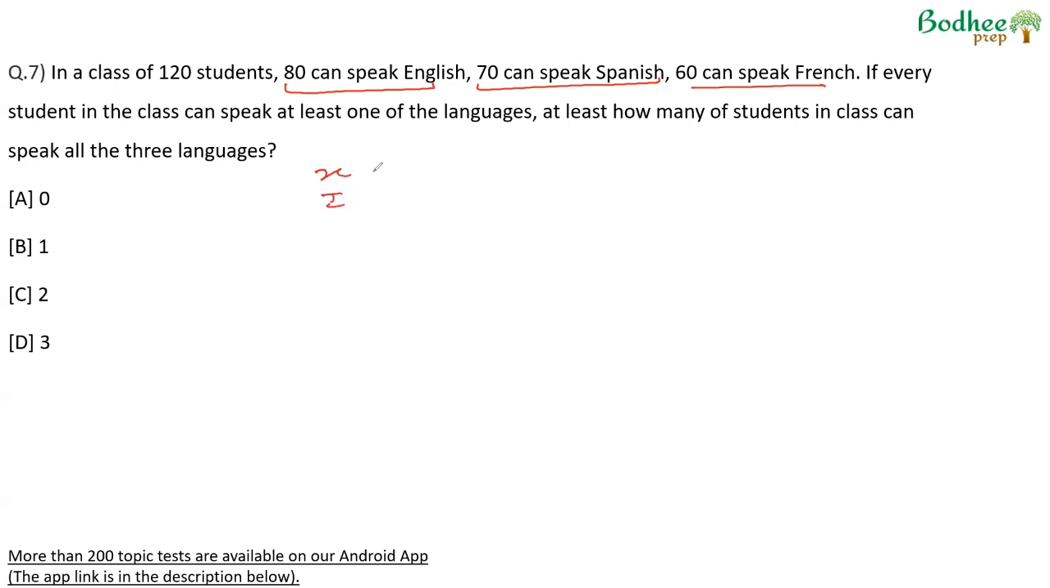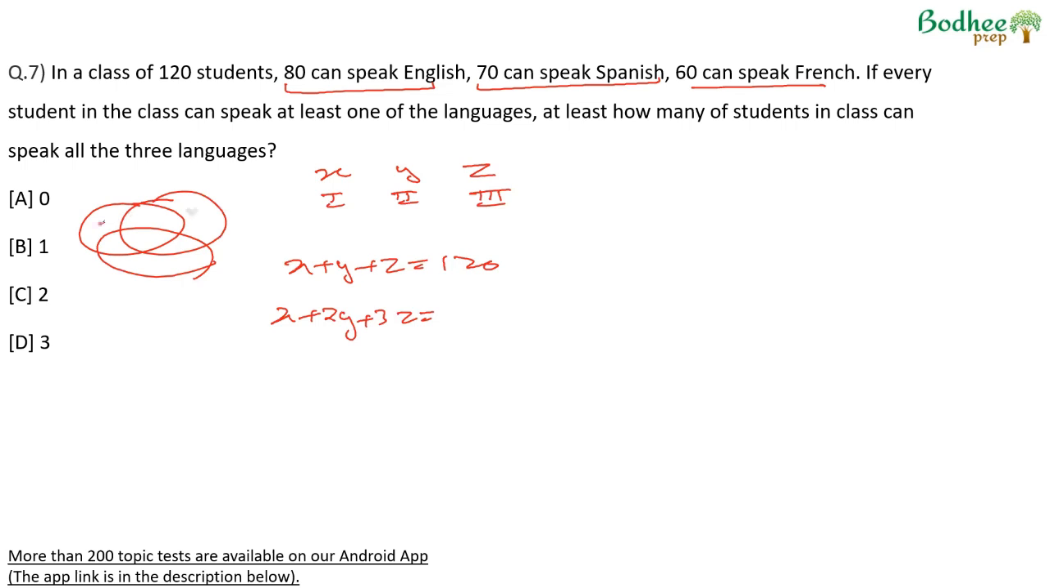So if X is the number of students who speak exactly one language, Y is the number who speak exactly 2 languages, Z is for exactly 3. We can say X plus Y plus Z is equal to 120, and X plus 2Y plus 3Z, counting this will be counted once, these will be counted twice, this will be counted thrice. This will be 80 plus 70 plus 60, which is 210. Taking the difference, Y plus 2Z is equal to 90.